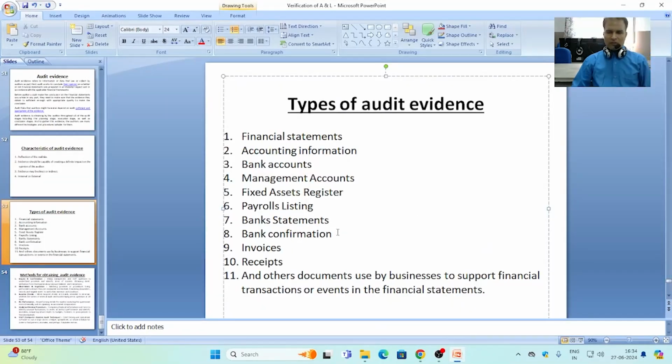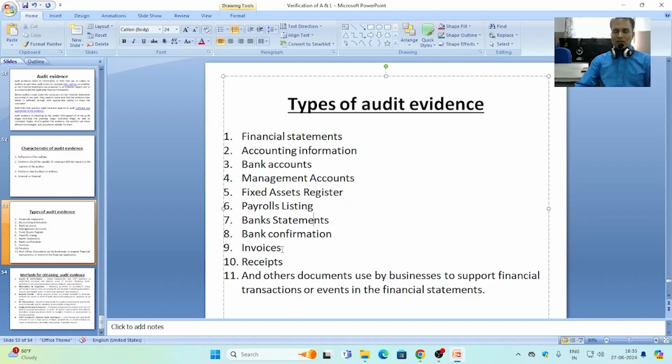Bank confirmation. For any query regarding deposits in bank, withdrawals from bank, payments made directly by the bank, and payments received directly in the bank, an auditor can confirm directly with the bank with the reference information included from the side of the client business. This is called direct confirmation from the bank. This is a type of audit evidence.